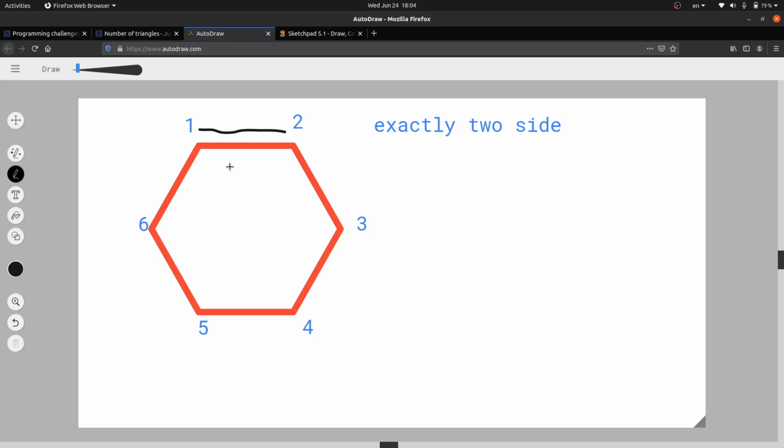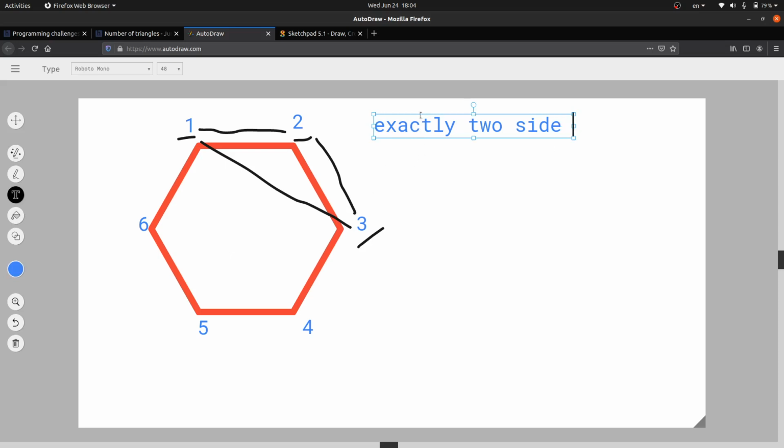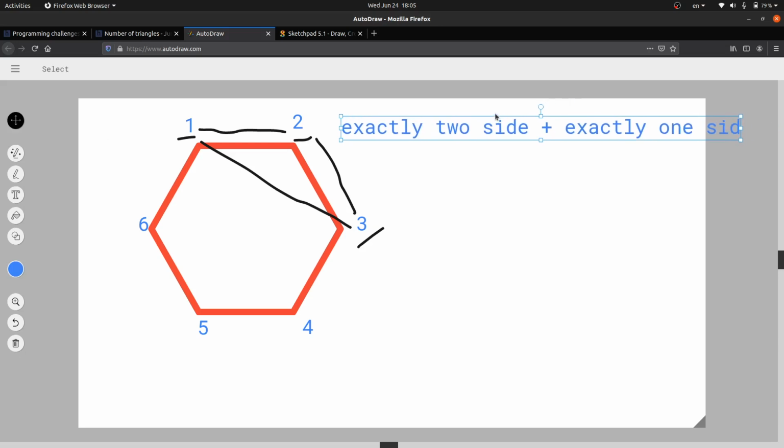So now we have to not take those triangles which have any of the vertices colored black. Okay, so this was the problem, and we will now just sum up both answers. This would be our final answer, exactly one side and exactly two sides. Now we will see this in code.